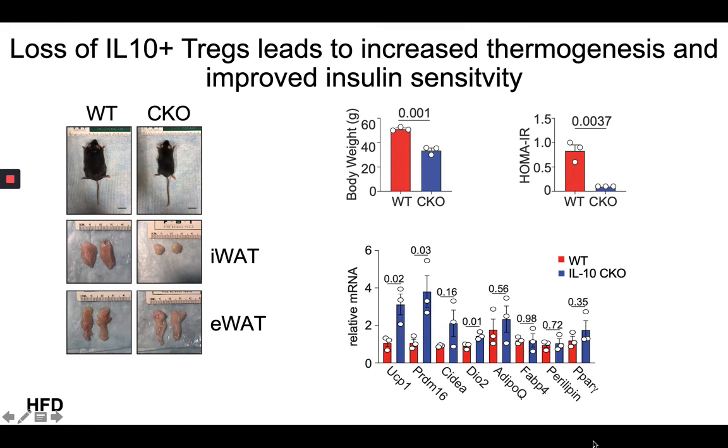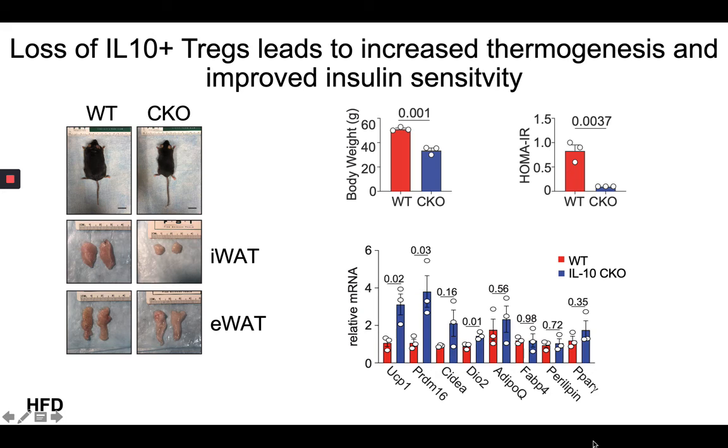To really be sure that thermogenesis was being suppressed through a BLIMP1 IL-10 axis, we repeated all our assays in IL-10 FOXP3 conditional knockout mice, which harbor dysfunctional Tregs that lack the ability to produce IL-10, and saw that these mice phenocopied the BLIMP1 conditional knockout mice. For example, these IL-10 conditional knockout mice weighed less, had smaller fat pads, decreased insulin resistance, and increased expression of thermogenic markers.